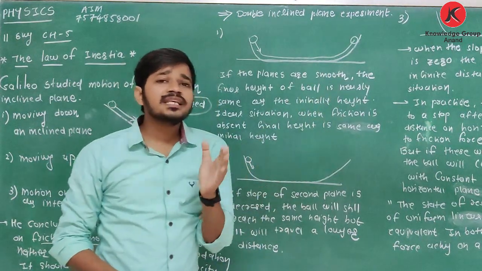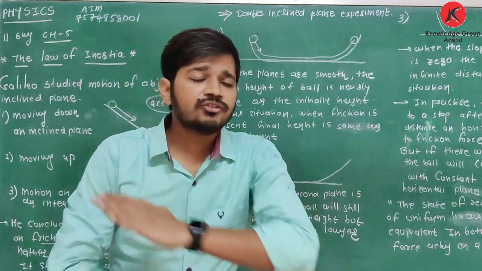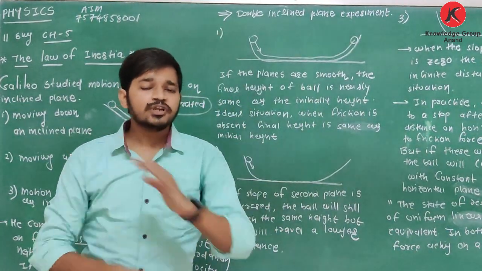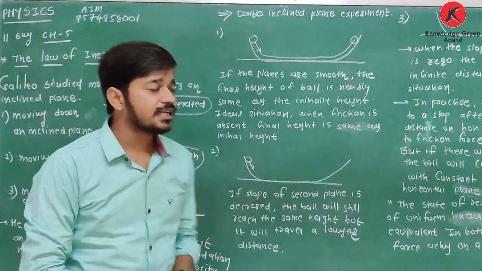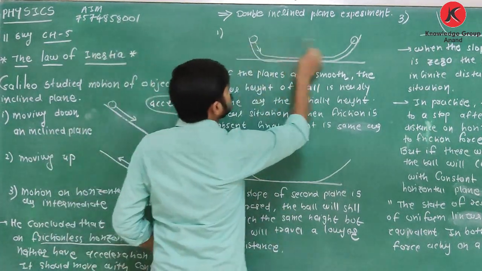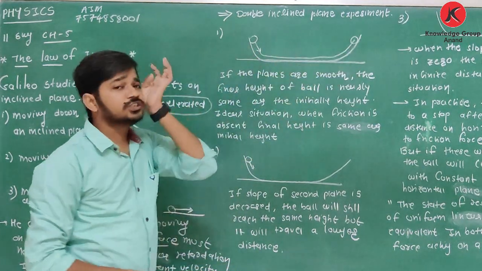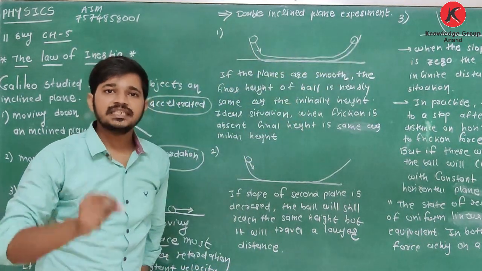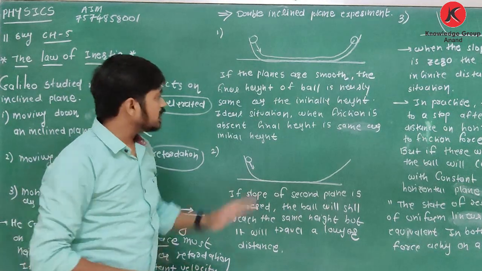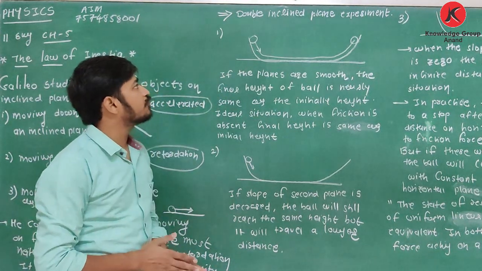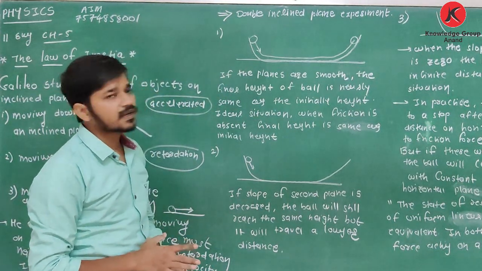But if I am taking the idealized condition, meaning no friction is present, then these two heights are the same. Final height is equal to initial height when friction is absent. Clear? So that is one experiment performed by Galileo, the double inclined plane experiment.